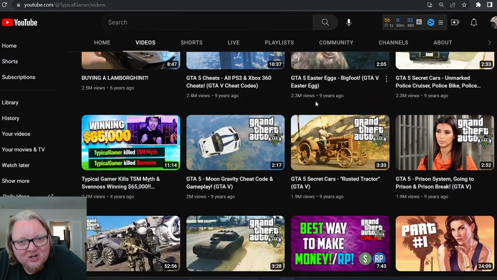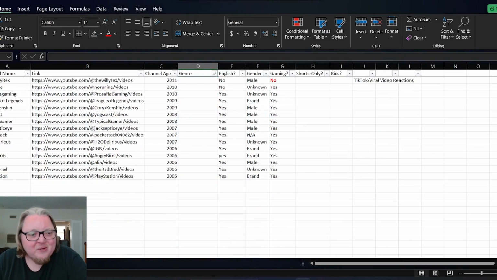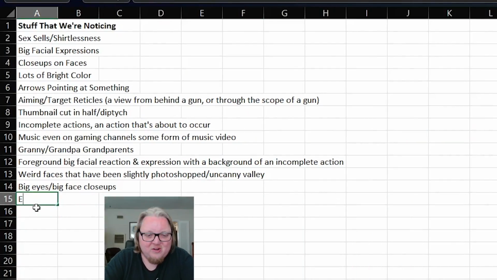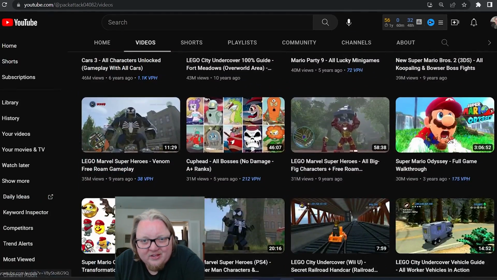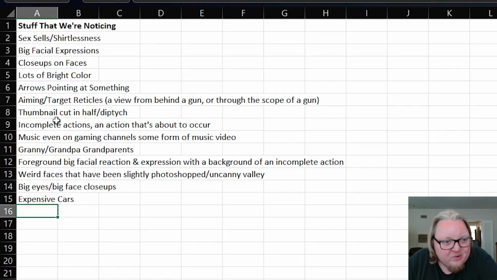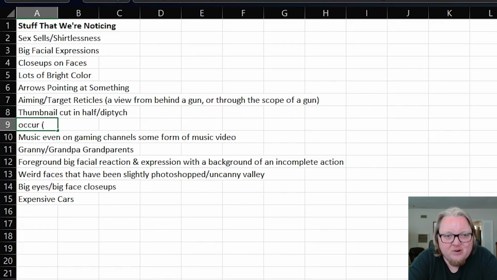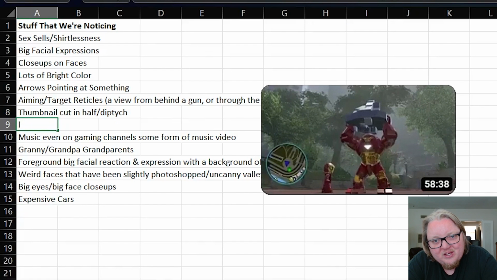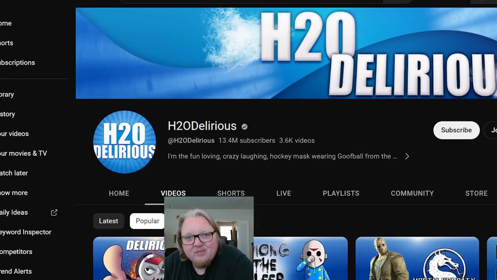Cars. Expensive cars. Expensive cars I'm definitely going to write down. There's something to expensive cars. Incomplete actions. I'm going to write under incomplete actions something that's about to occur. Someone being grabbed. Someone about to be hit by something like a bullet or a slap. All that stuff is good.